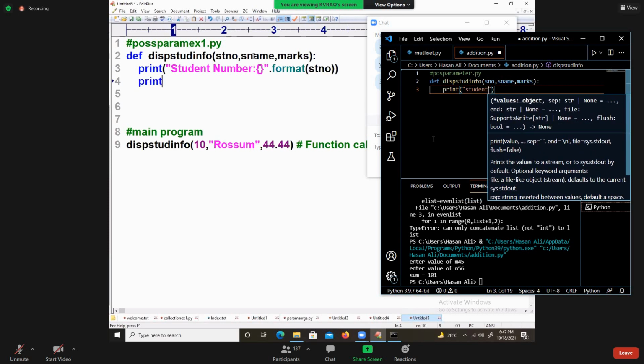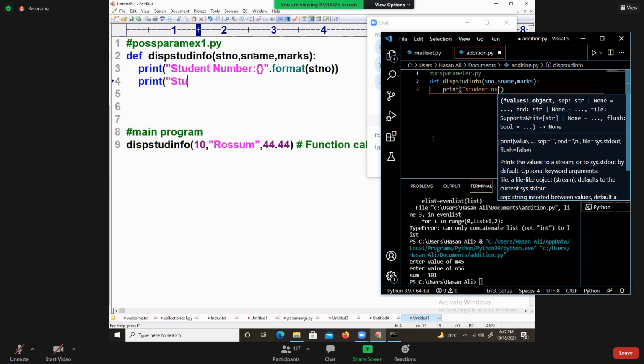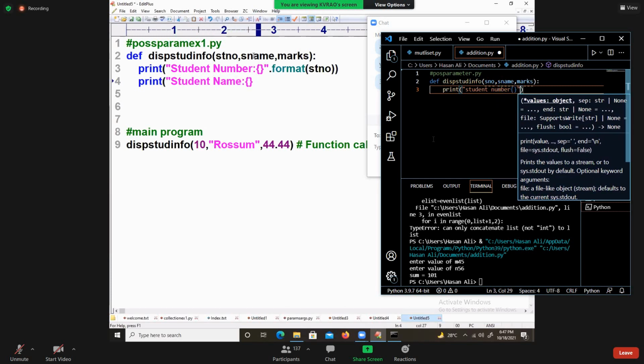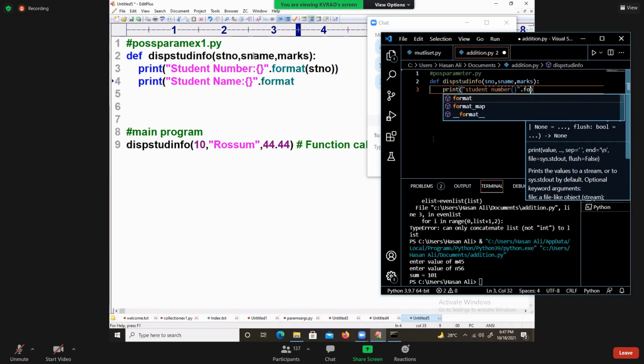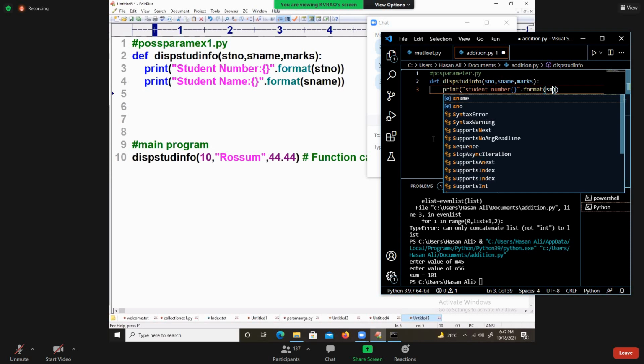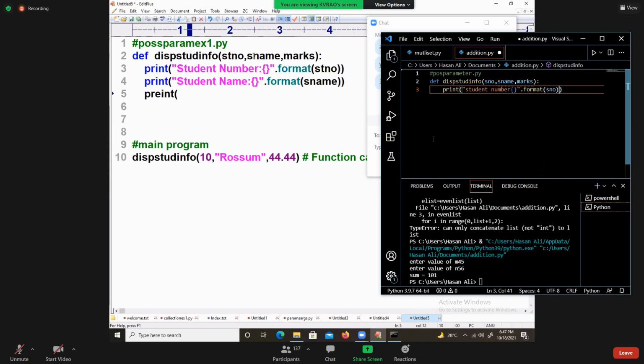Next, print of student name, dot format of name. Next I am saying print of student marks.